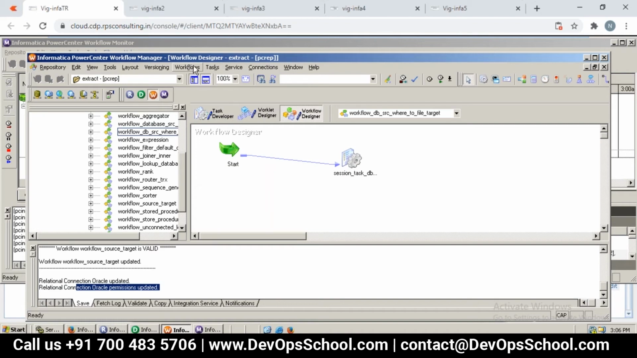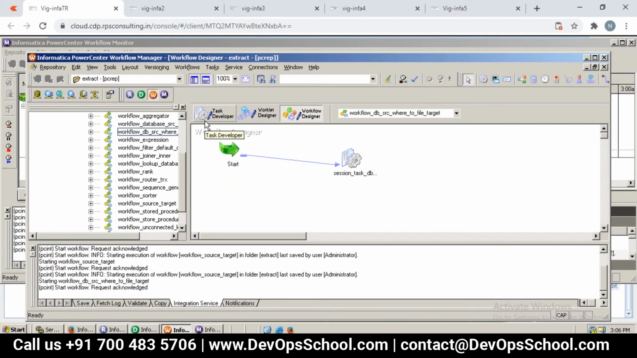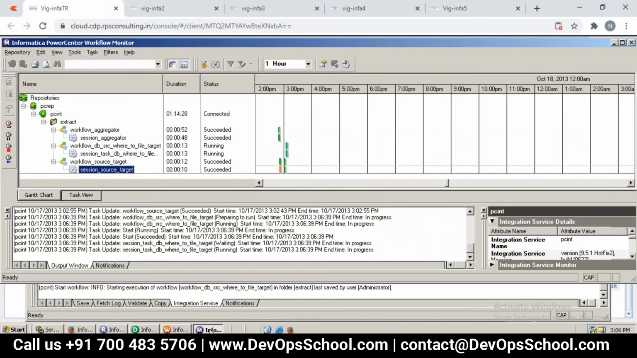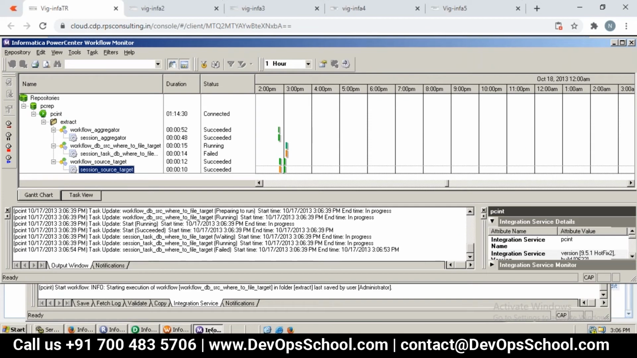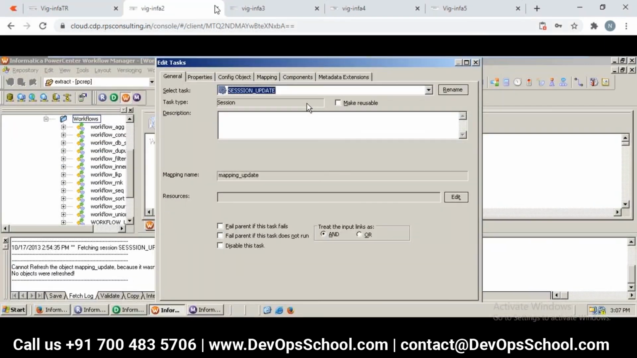Now let us go and start the workflow. Yeah, you can start doing it. So look at the effect of it. It should fail because the credentials are wrong, right? See, it got failed. Look at here. So you can start doing it.